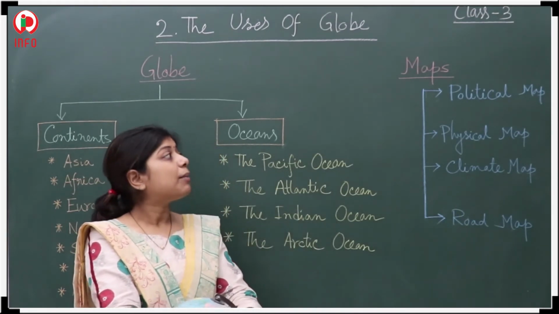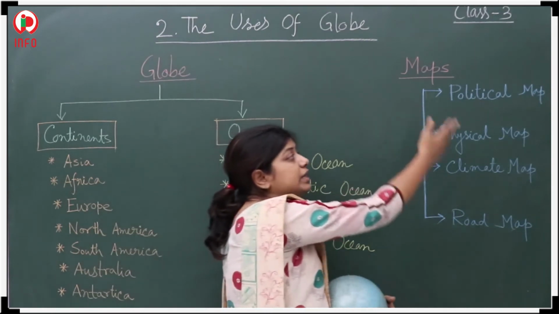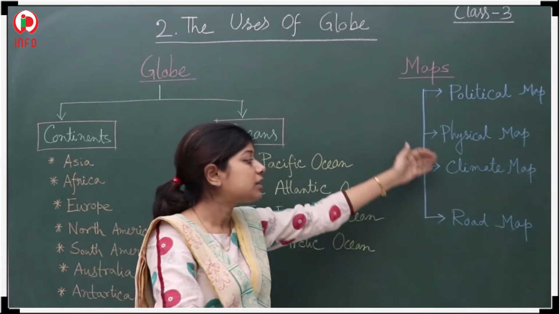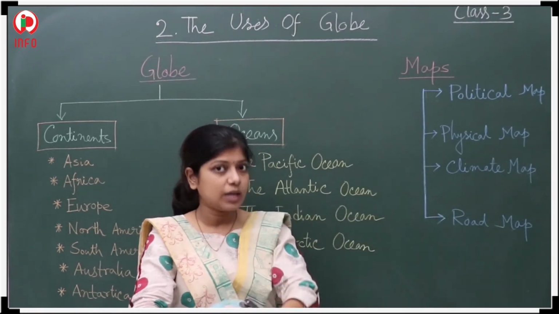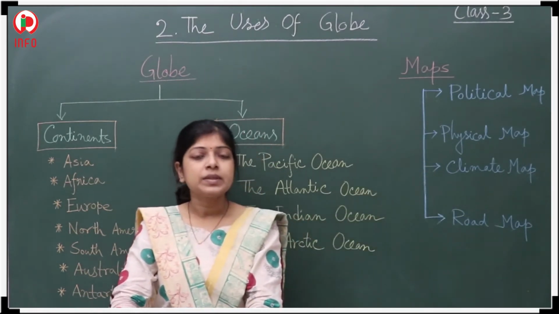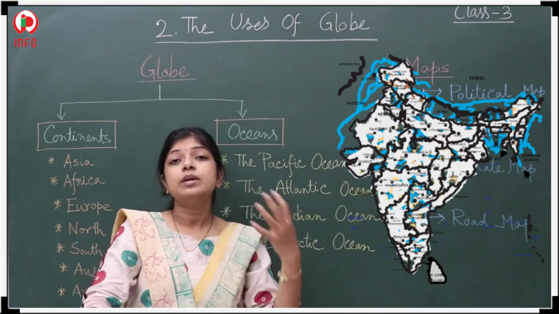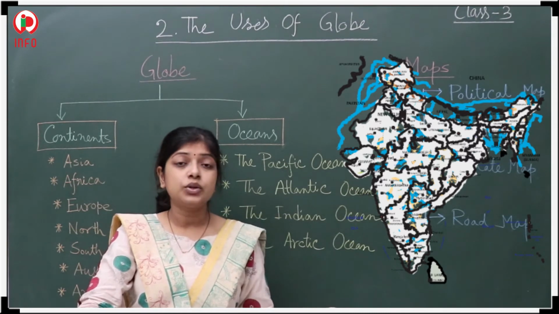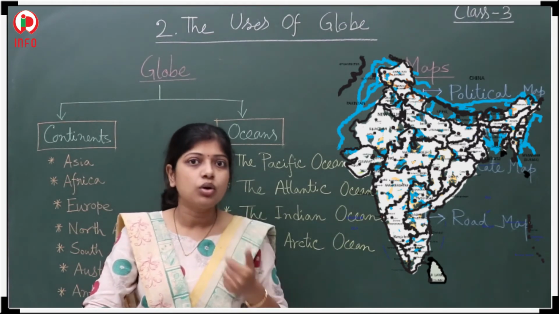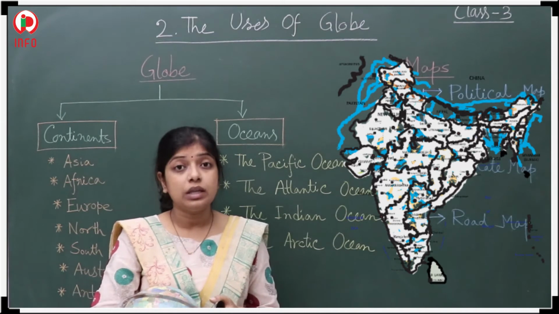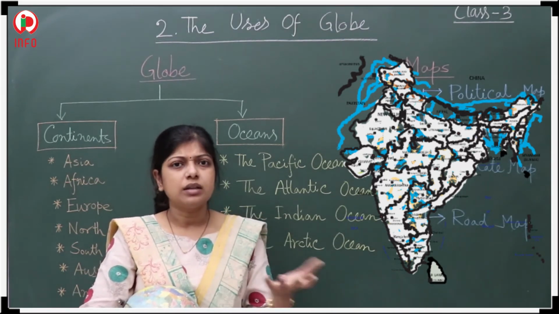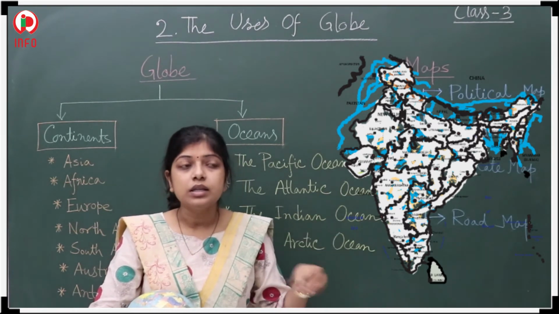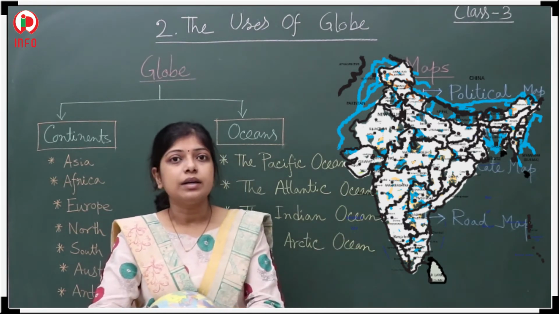Do you know? See here, there are political maps, physical maps, climate maps, and road maps. Now I have told you only about the road map. In a road map, you are able to see the different highways, the normal roads, each and everything. And Google Map, which we are using very widely nowadays, is able to show you each and every lane, even each and every building.